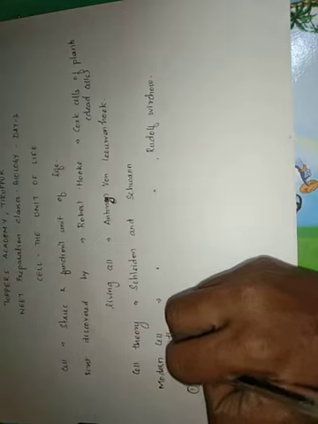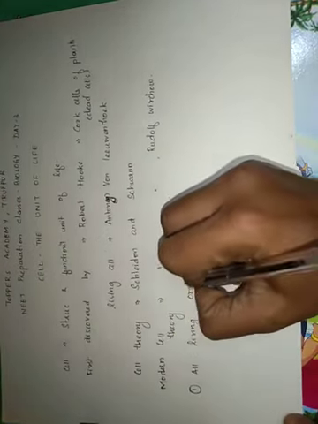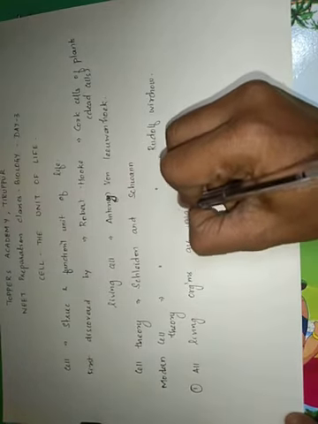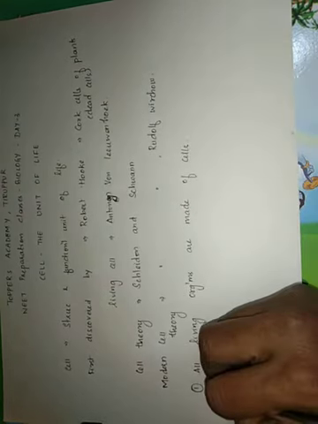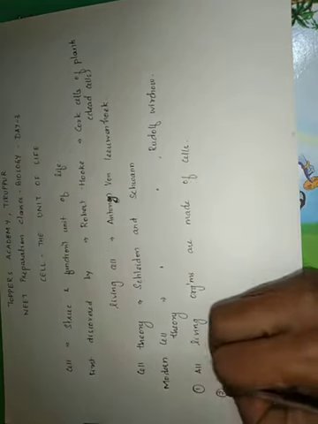The first one is all living organisms are made of cells. So any living organism, if it is said to be living, it should be made of cells.